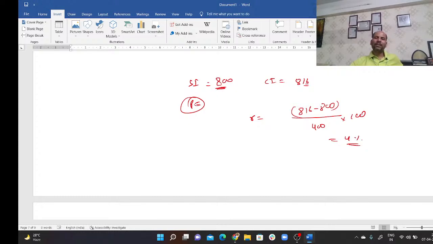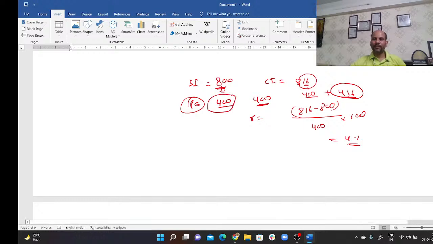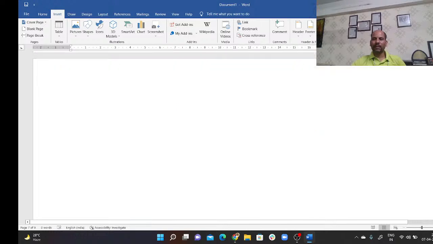Why did this happen? Because 800 is SI, and this 16 rupees has to be the interest on the extra. You can see, simple interest for the first year is 400 and for the second year again 400. But compound interest for the first year should be 400 and the next year should be 416. So how is this 16 rupees extra? Because now the principal has been increased by 400.